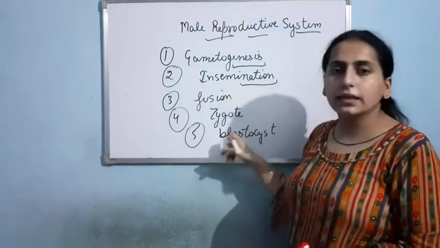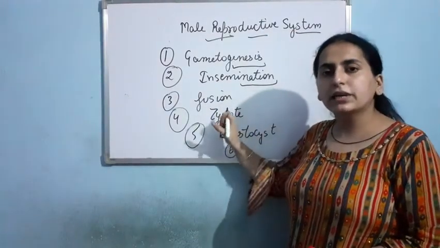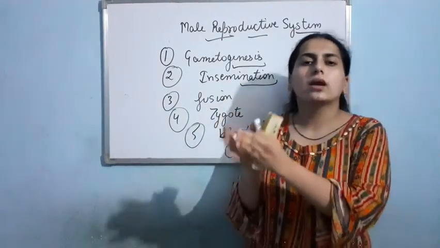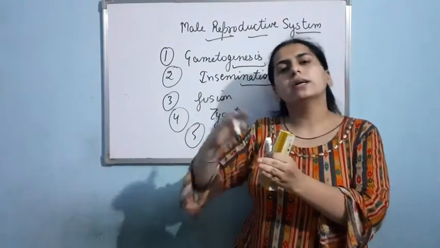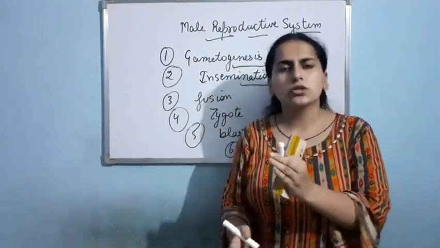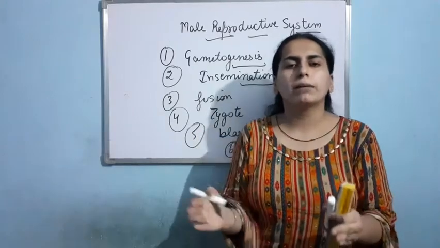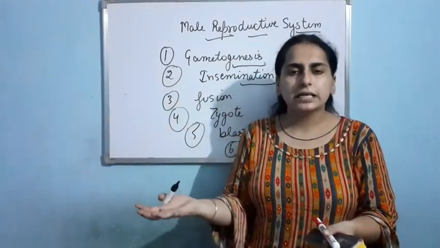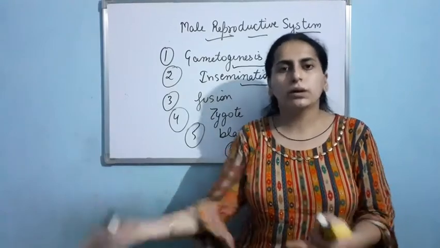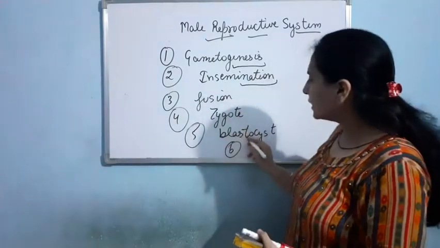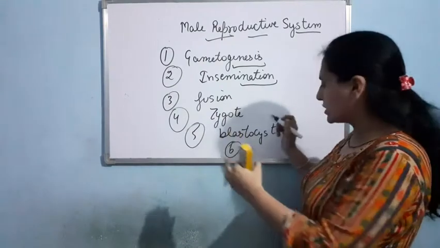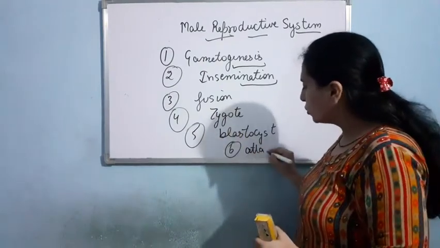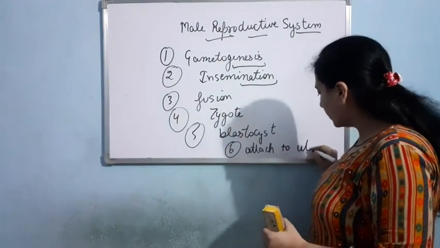So in the starting, this blastocyst, it will get attached to the uterine wall and later on it will develop. From the blastocyst there will be formation of embryo. From the embryo there will be formation of fetus. Okay, that we can say baby later on. So basically in the next step, the blastocyst, it will attach to uterine wall. Clear?